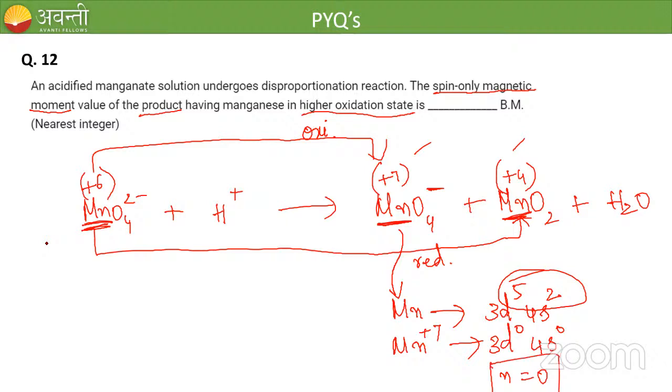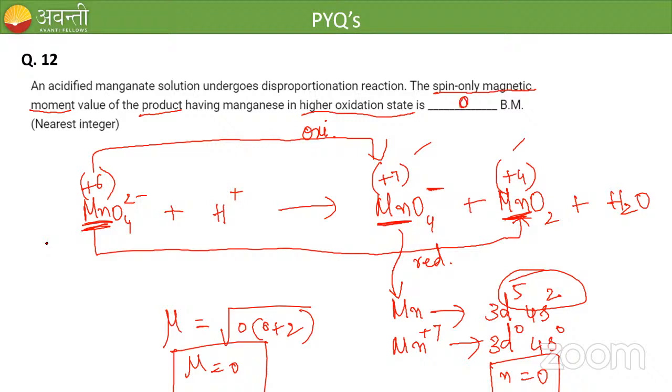If n is equal to 0, what is the mu value? Mu is root of n into n plus 2, so 0 into 0 plus 2. So the mu value is equal to 0. The spin-only magnetic moment value is 0 Bohr magneton. Okay? Clear for all?